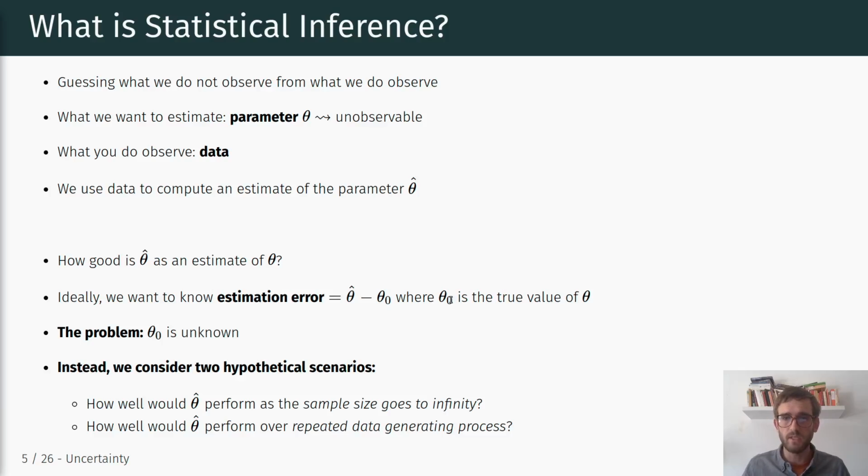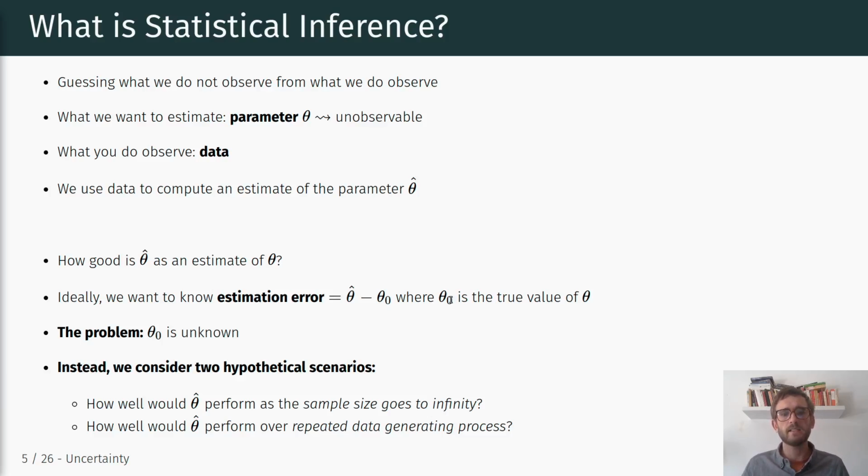What happens if we, hypothetically, were able to collect a larger and larger sample, so to speak? And the second hypothetical scenario that we're going to look at is how well would theta hat perform over repeated data generating processes?